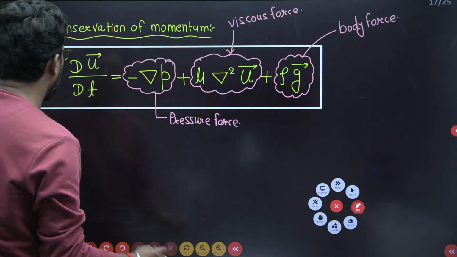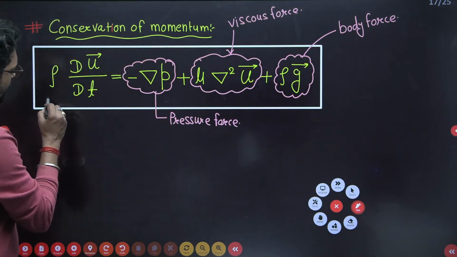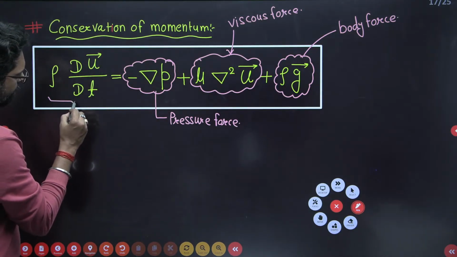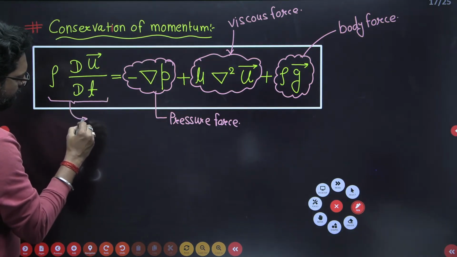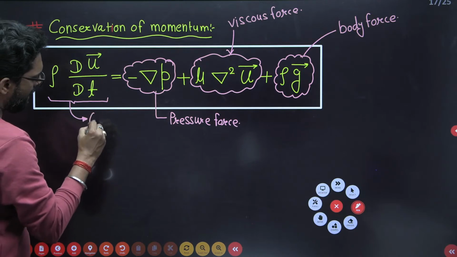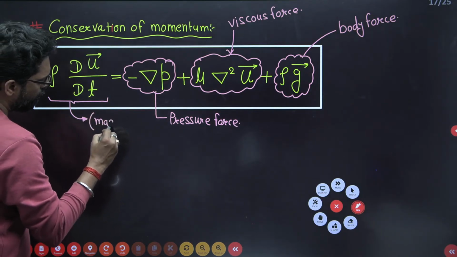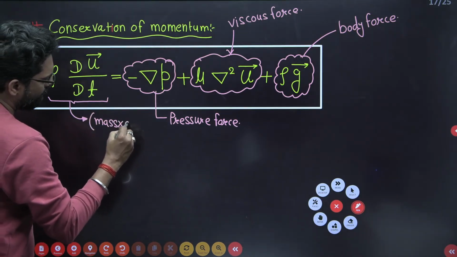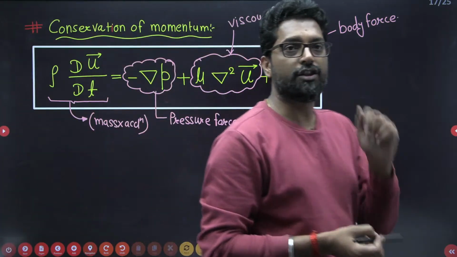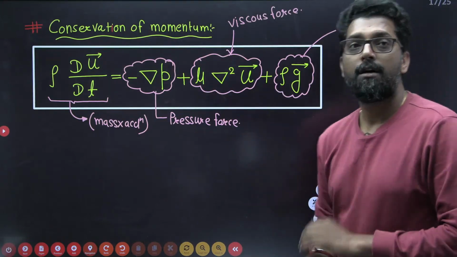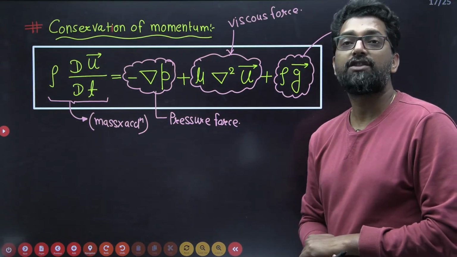On the left side is mass into acceleration. So net force equals mass into acceleration. That is the force equation, and that is the conservation of momentum.